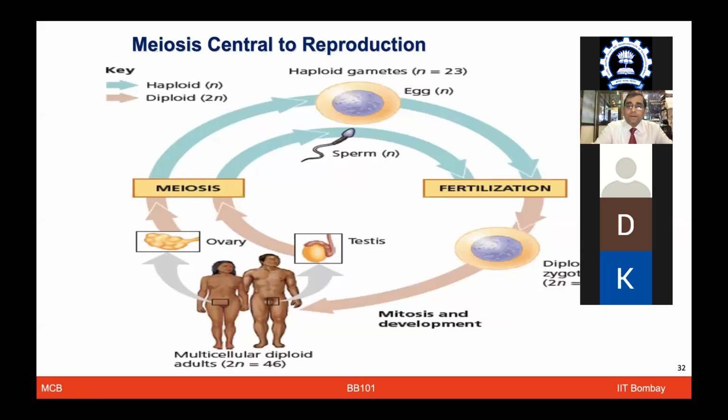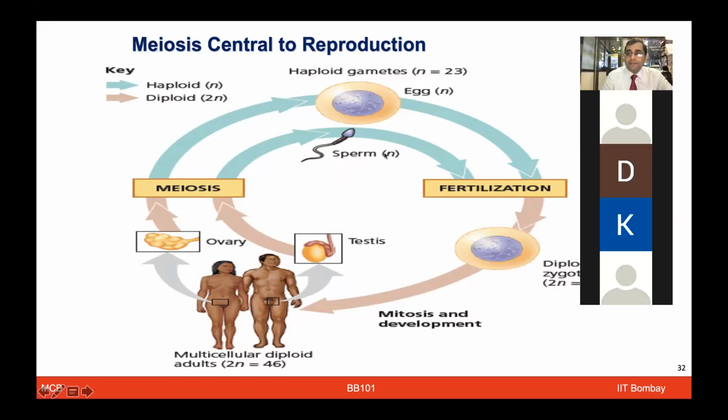All right, okay. So let's move on to meiosis, which is very important for reproduction to happen. It actually alternates between haploid and diploid generations. I hope, Karthik, you have been answered, so you can lower your hand.